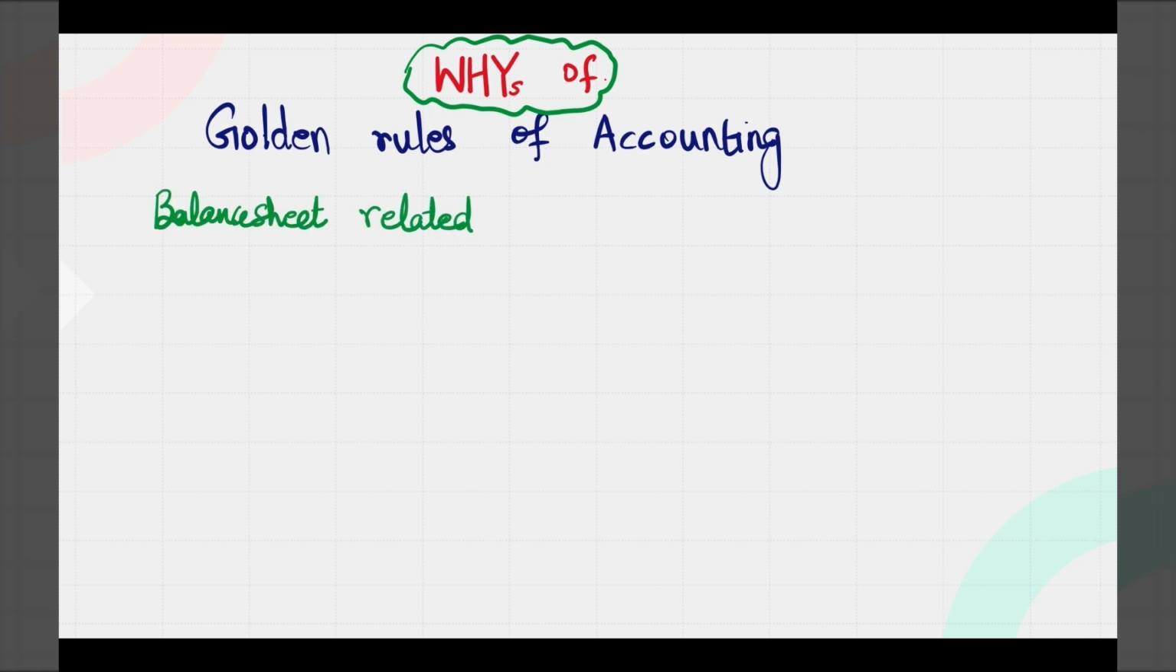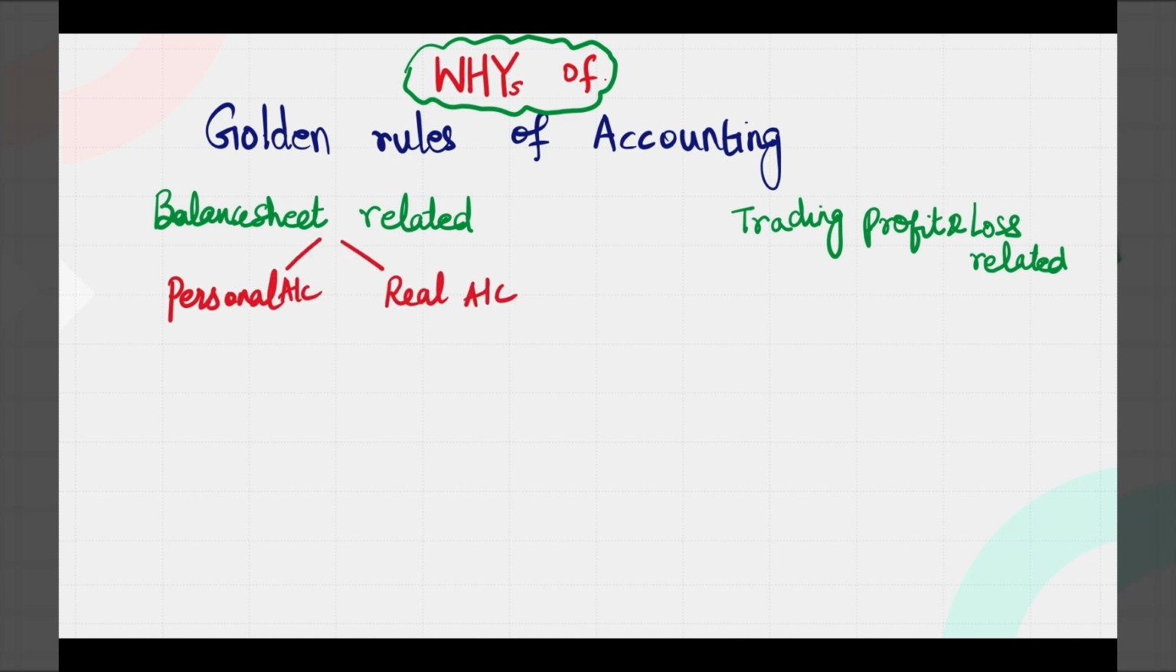Let me brief on what we learned. The rules are mainly classified based on the accounts. One is balance sheet related, the other is trading and profit and loss account related. What are the balance sheet related accounts? It is the personal account and the real account. And what are the accounts which are trading and profit and loss account related? It is nothing but the nominal account.